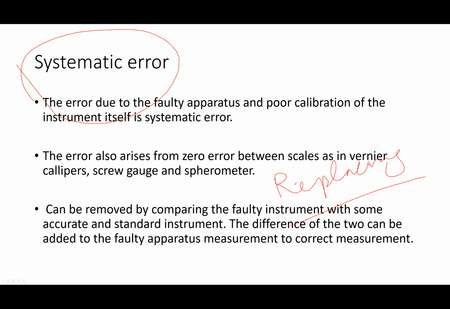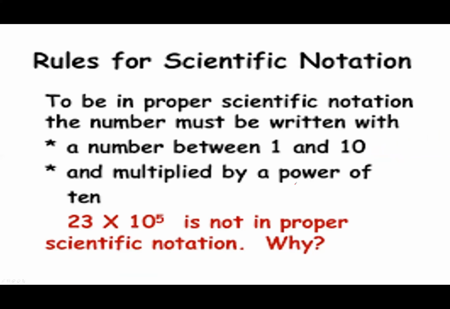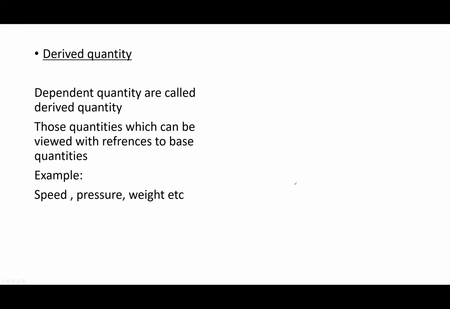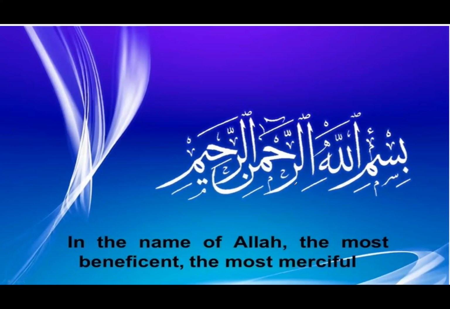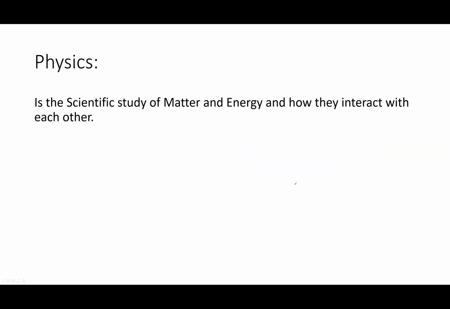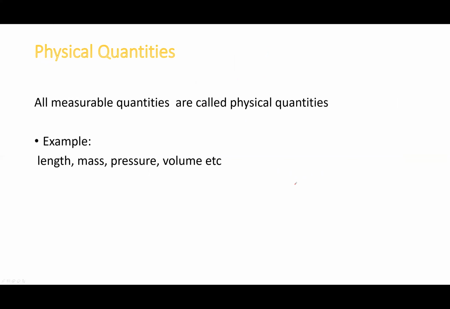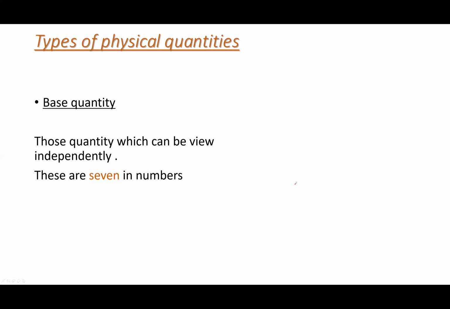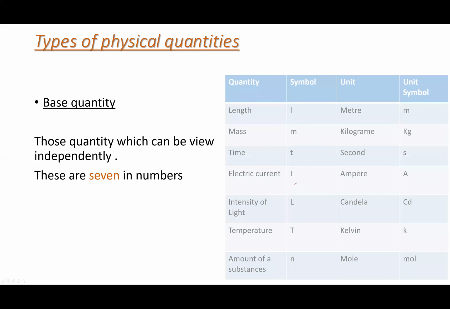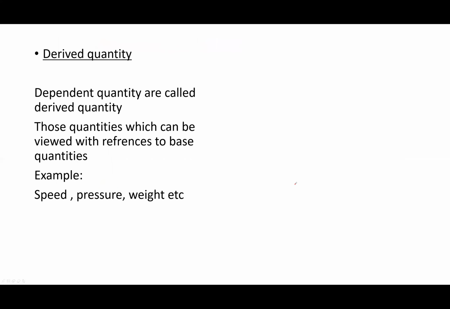So let's revise both the topics today and tomorrow. Physics, study of matter and energy. Physical quantities: all measurable quantities are called physical quantities. Length, mass, pressure, and volume are examples. Base quantities, the independent quantities, are called base quantities, 7 in number. Derived quantities are the dependent quantities.